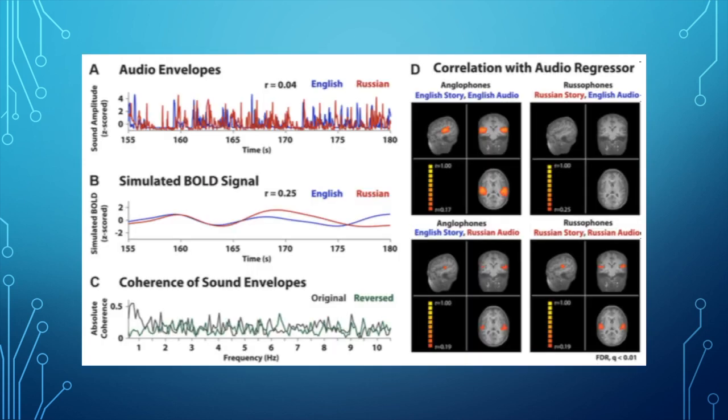Although there were general differences in the physical properties of the Russian and English recordings, some low-level properties were preserved. Considering the time of sentence onsets were matched for both versions of the story, there was a low frequency correlation between the sound envelopes of the English and Russian stimuli. So in order for the researchers to further quantify the effects of form on the responses in early auditory areas, they correlated the brain responses of each language group against the audio envelopes of the English and Russian stories. The main takeaway of this part of the experiment was that the audio envelopes did not predict bold responses outside of early auditory areas in any comparison.